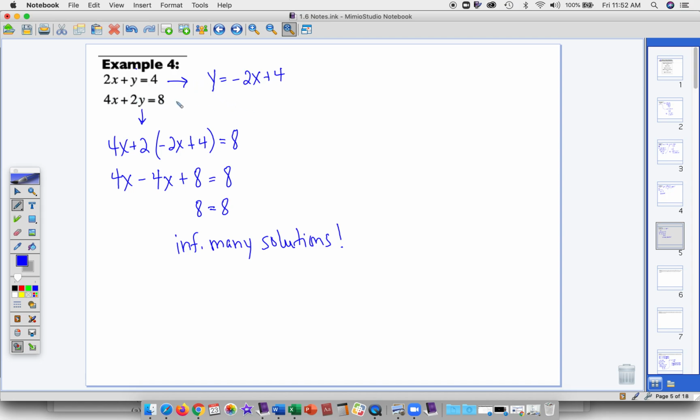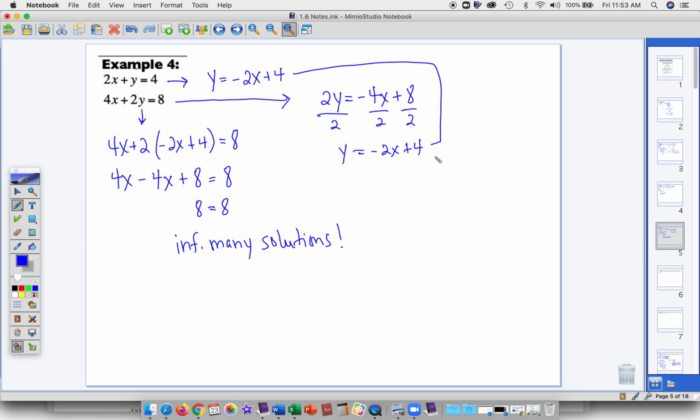Let's rearrange the second equation. If I move the 4x to the other side, and then I divide by 2. Right, I'm dividing every term by 2. I end up with y equaling negative 2x plus 4, which is exactly what I have here, right?